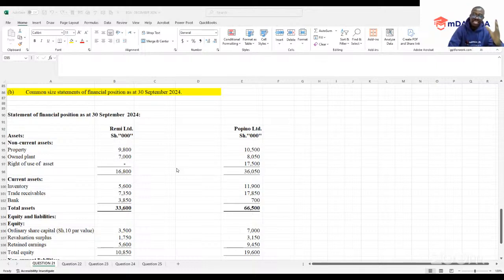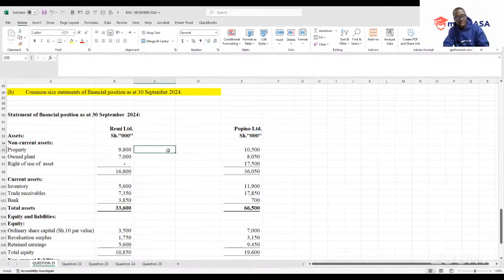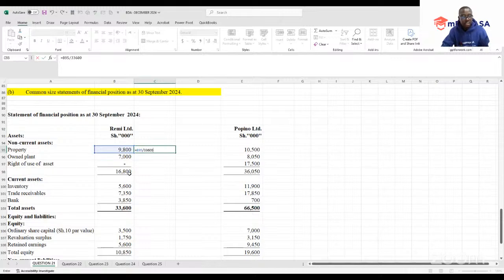The same procedure will apply, whereby we take each line item and divide by the total assets, which is 33,600. I'll show you how easy this concept is. Don't struggle that much.